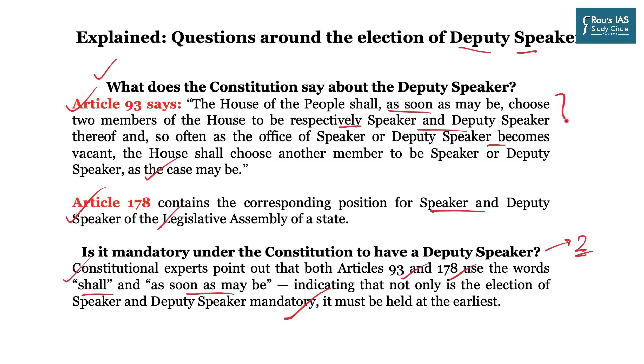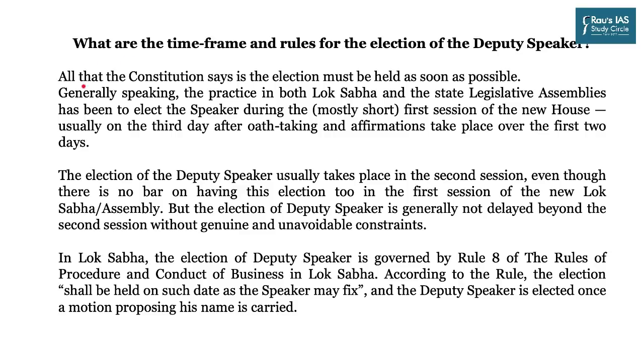But if you read Articles 93 and 178 respectively, you will not find any timeline. And this is the loophole which is being utilized by various legislative assemblies and Lok Sabha, where they are not electing any Deputy Speaker. And so, what are the time frame and rules for the election of the Deputy Speaker? All that the Constitution says is that the election must be held as soon as possible.